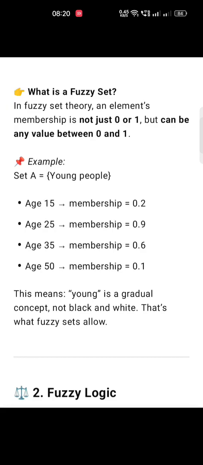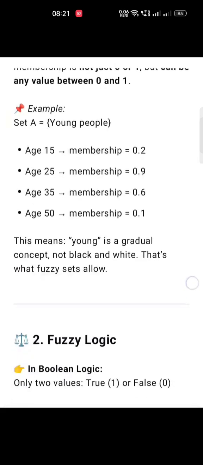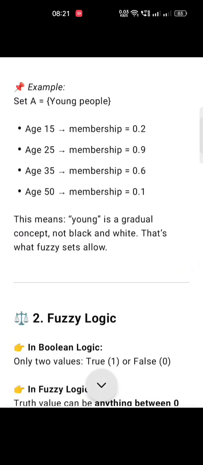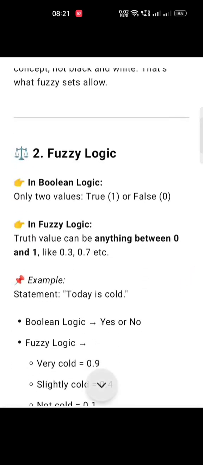Next topic we will discuss under the fuzzy set is fuzzy logic. What is fuzzy logic? In Boolean logic, we use two values, that is true (1) and false (0). In fuzzy logic, the truth value can be anything between 0 and 1, like 0.3, 0.7, etc.